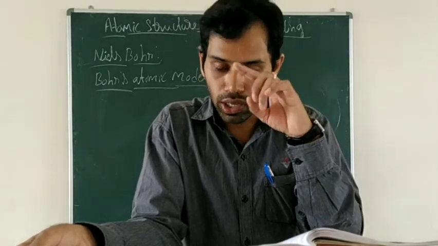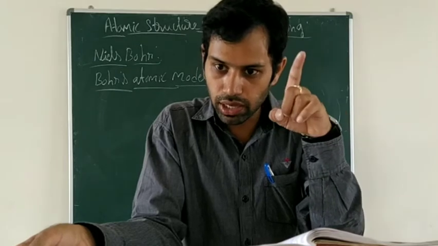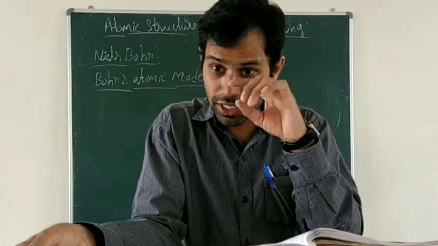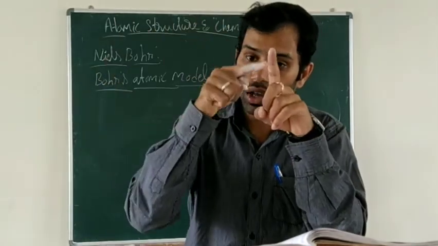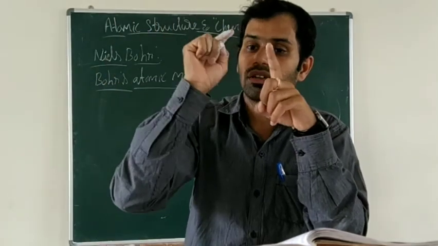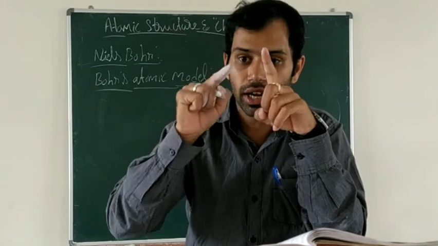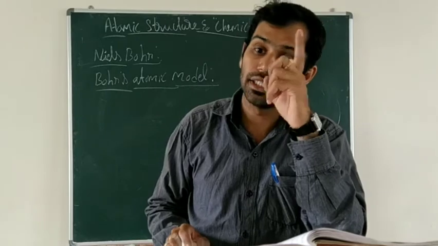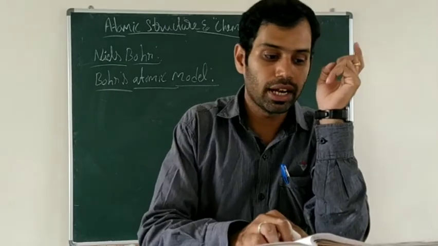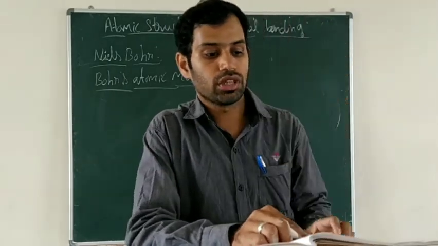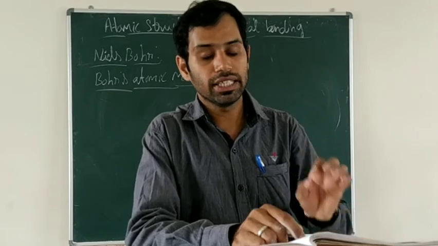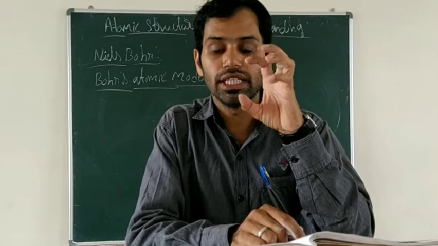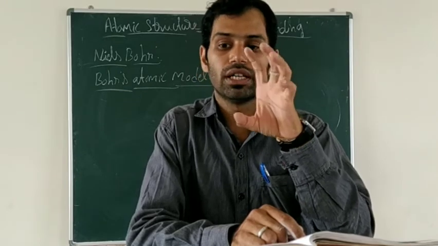Electrons revolving around the nucleus are confined to fixed orbits. The electrons should revolve around the nucleus in fixed orbits. Those orbits he called shells or energy levels. Each of them is associated with a fixed amount of energy; each orbit has a fixed amount of energy.